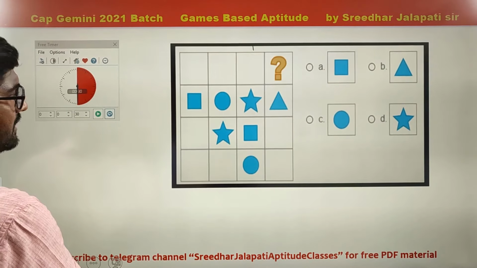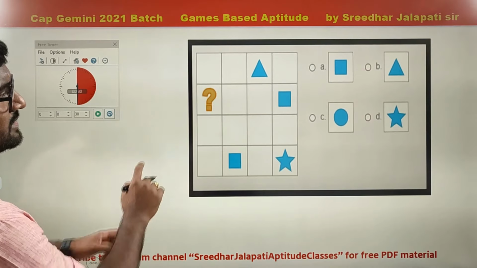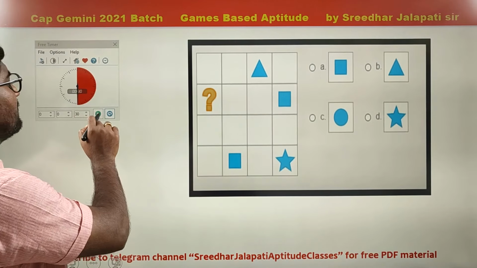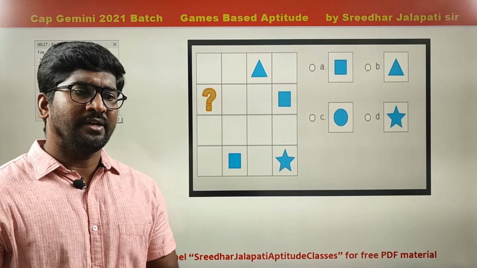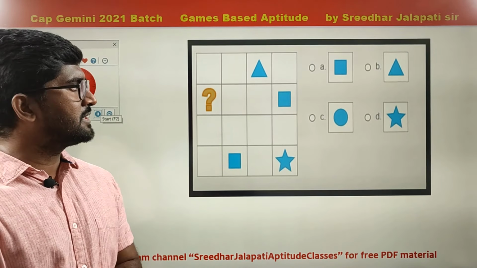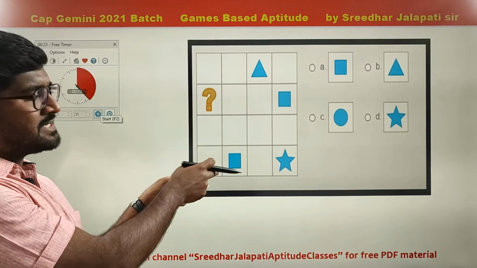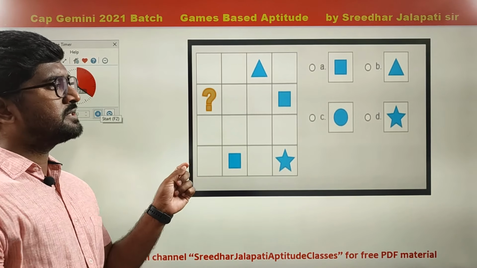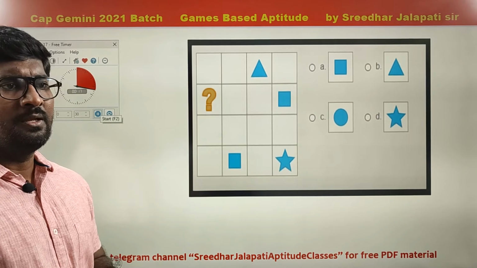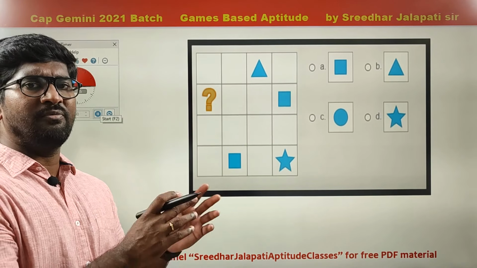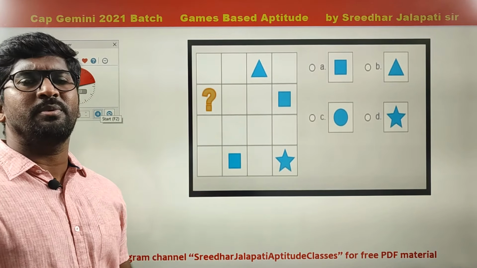And let me skip these easy questions. Yeah, we will try this one. Again, I am giving you 30 seconds. Try this. After 30 seconds, I will explain the answer. As the clues are very few in number, this may be a little difficult compared to all the questions we answered. It's not a very difficult question, just a little difficult compared to the previous.